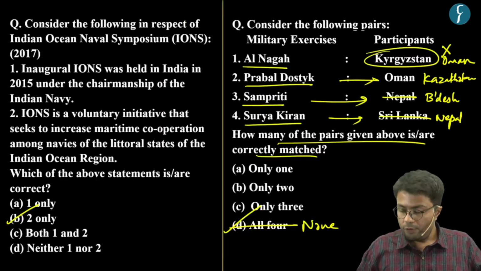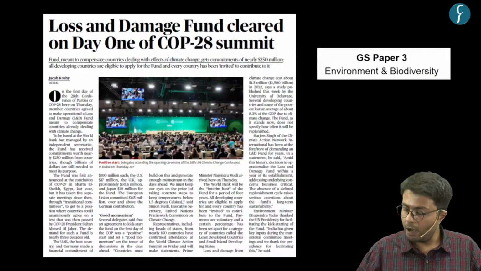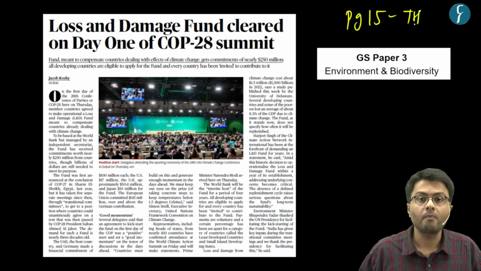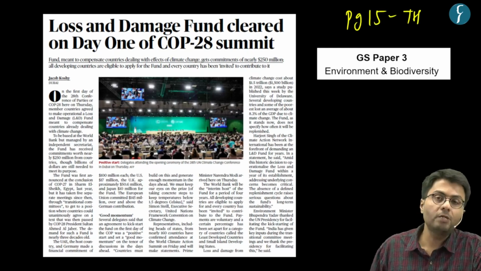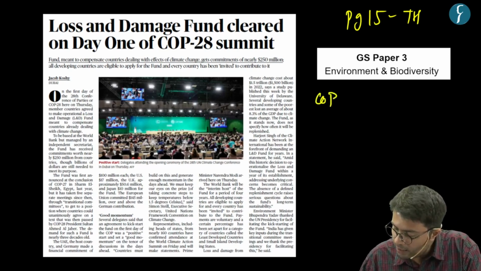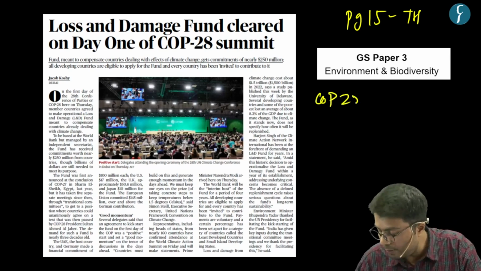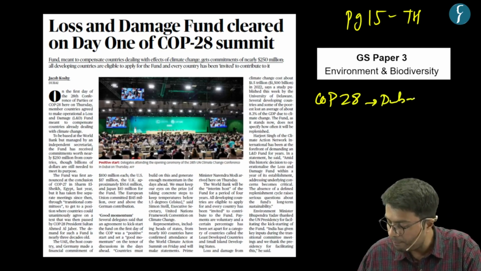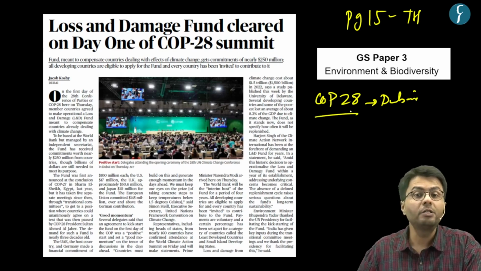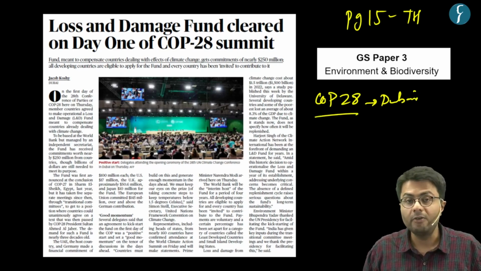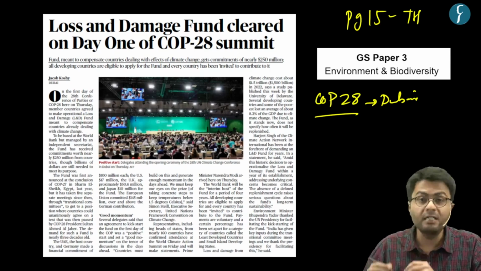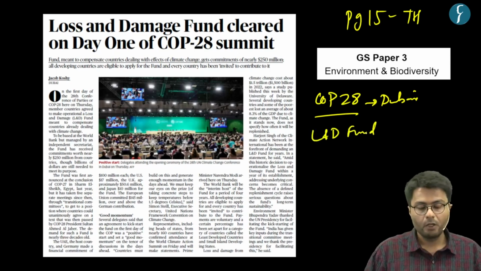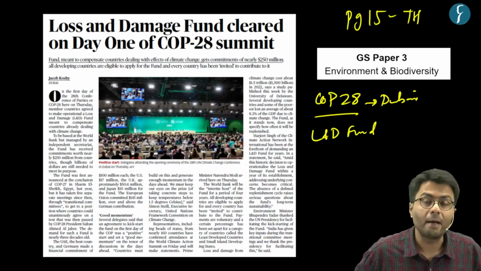Now, let us move to the third article of the day, which appeared on page 15 of The Hindu newspaper. This particular news article highlights that the Conference of Parties, at its 28th meeting, is underway in the city of Dubai. On the first day of this meeting, the member countries agreed to operationalize what is known as the loss and damage fund. Now, what is loss and damage?